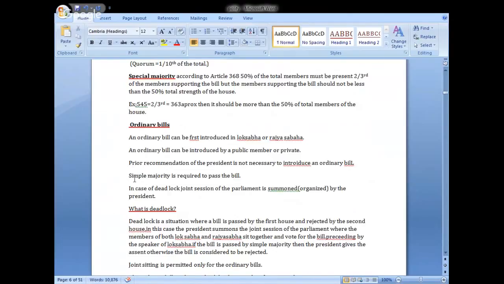Okay. A simple majority is required to pass the bill. For an ordinary bill, simple majority is enough to pass the bill. In case of deadlock, a joint session of the parliament is summoned, which means organized, by the president.